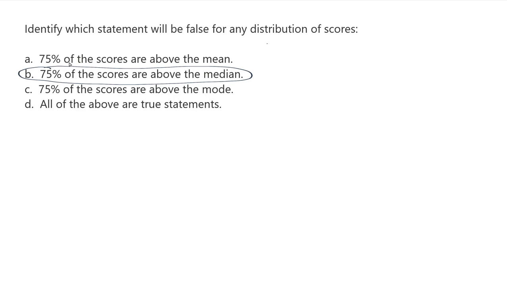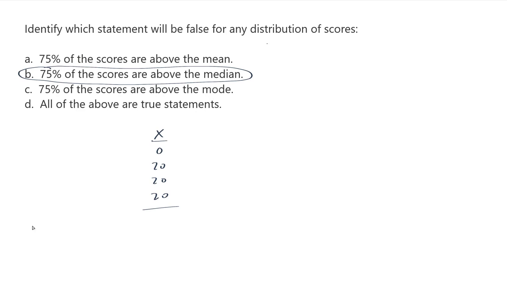Now, what about the others, though? What about 75% of the scores are above the mean? Is that false for any distribution of scores? Well, no, not exactly. I think I can give an example of this pretty simply. Let's say that we have some scores where 0 is the first score, 20 is the second score, 20 and 20. So we've got 4 scores here. Now I'm going to show that these 3 are above the mean, so 3/4 or 75% of the scores. These 20s, which make up 75% of the entire distribution, will be above the mean.